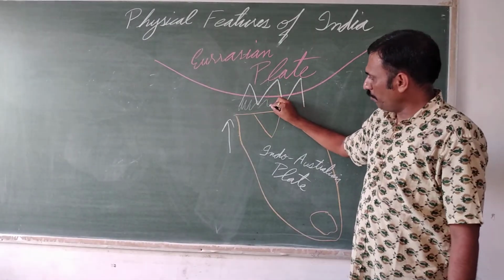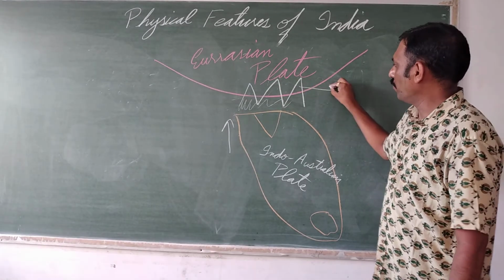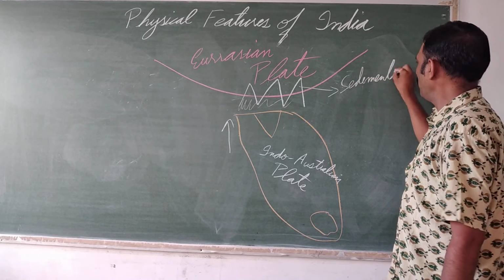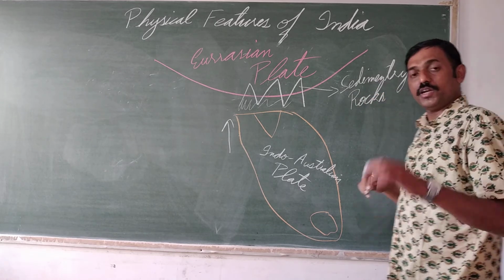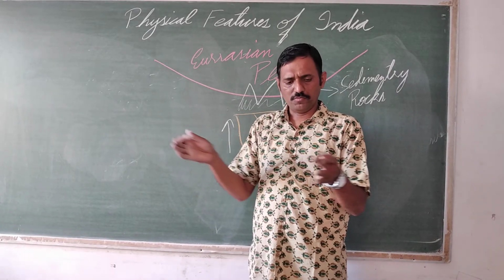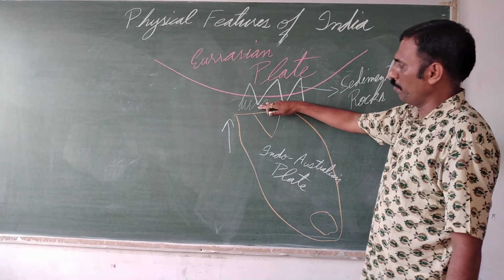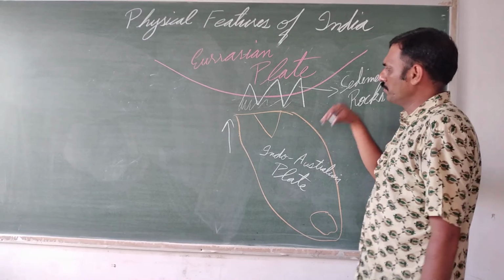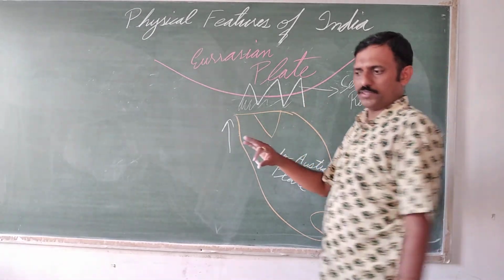So the sediments resulted in the formation of the Himalayas. That's why, the proof is that the Himalayas are made up of sedimentary rocks. And when we say sediment, it means particles. The rocks which are made up of small particles which were compressed are sedimentary rocks. So the sediments of the Tethys Sea are uplifted and result in the formation of the Himalayas, and then the other plains are formed in the south of the Himalayas. Clear?